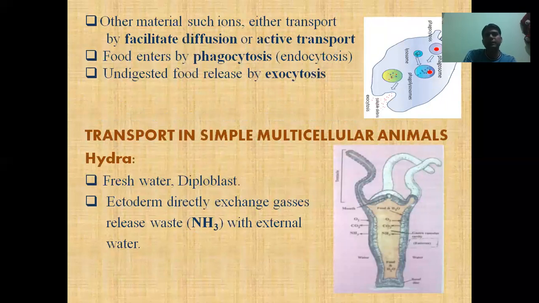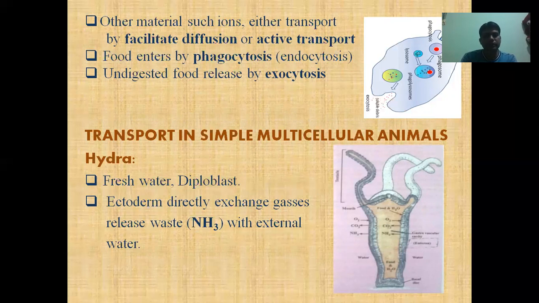Other materials such as ions are transported by facilitated diffusion. Facilitated diffusion and simple diffusion are passive transport, meaning material moves from higher concentration to lower concentration. So the ions or other materials may be moved inside the cell by facilitated diffusion or by active transport. Active transport is also a type of movement in the cell, but this kind of transport needs energy, and it is a movement of molecules from low concentration to high concentration.